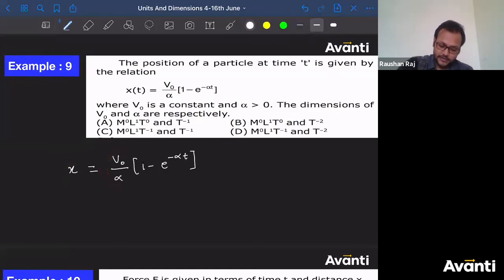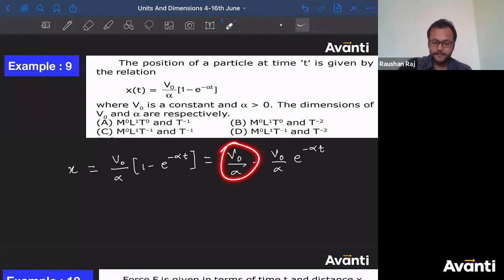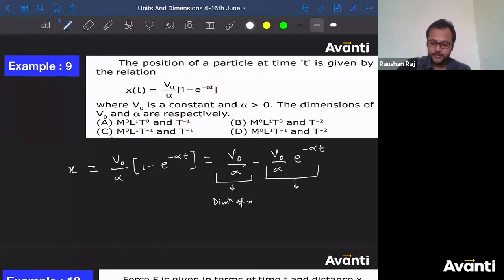If I simplify it, it becomes v naught by alpha minus v naught by alpha into e to the power minus alpha t. So can I say this v naught by alpha and this whole term should also have the dimension of x, and this whole term must also have the dimension of x. और indirectly आप ऐसे भी बोल सकते,